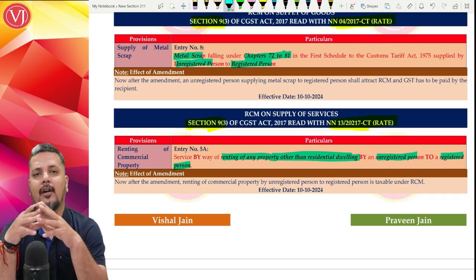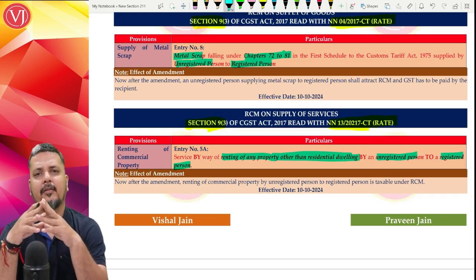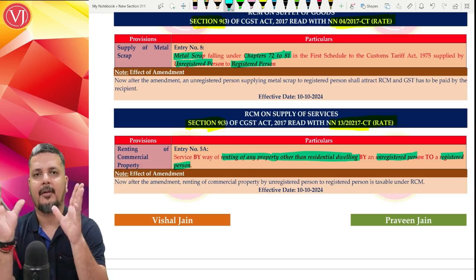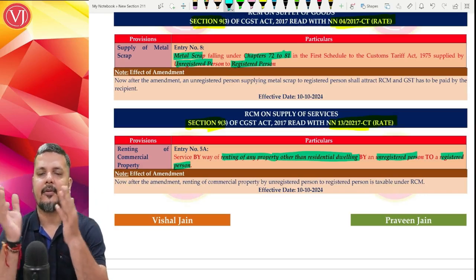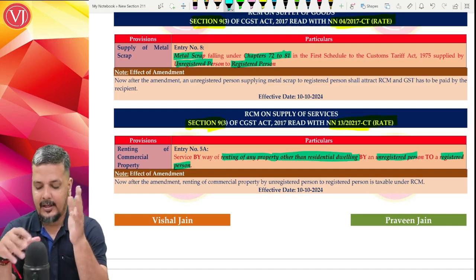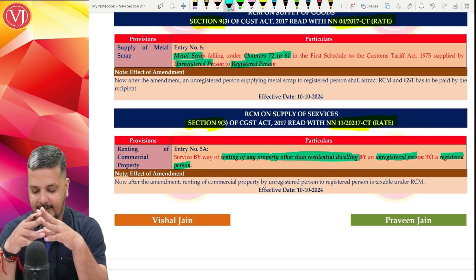The understanding that we took in the 4 examples for goods, the same chart is equally applicable here also, because the condition is same, unregistered to registered. But what is the bigger implication? They are talking about renting of a property other than residential dwelling. So renting of any property other than residential dwelling, so renting of a commercial property is taxable under RCM.